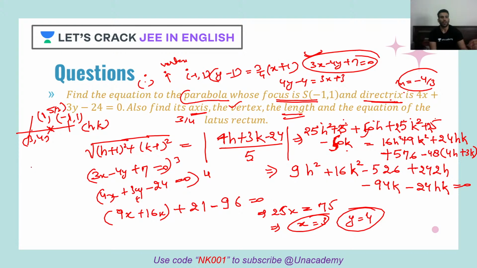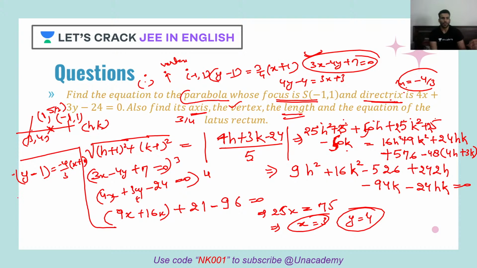So perpendicular to the axis. That means our latus rectum will be parallel to the directrix. So that means slope will be the same for directrix and latus rectum. It will be passing through the focus. So line passing through focus: y minus 1, slope minus 4 by 3, into x plus 1.